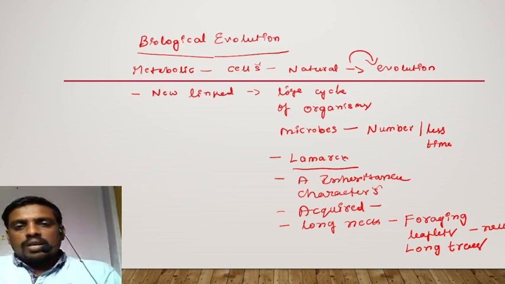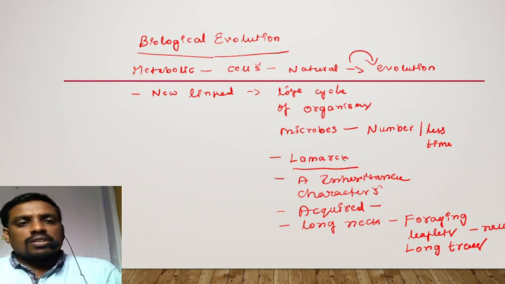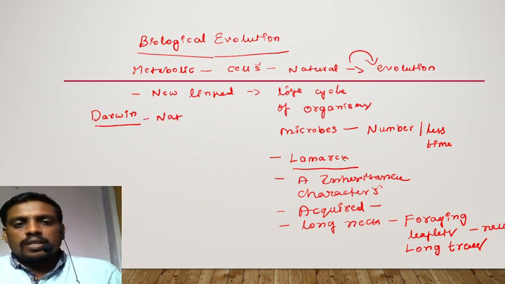Understood everyone? Next, if you take Charles Robert Darwin, Darwin was very familiar with natural selection.